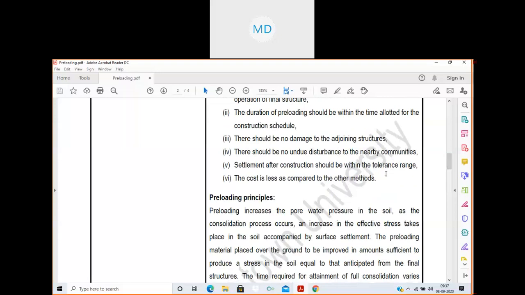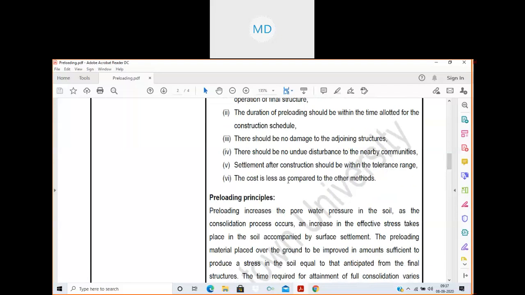And even if it undergoes settlement, it should be within the tolerable limit. Generally a total settlement of 40 millimeter and differential settlement of 20 millimeter is allowed for columns. Remember these things. Those tolerable limits of settlement are okay, but it should not be more than that.